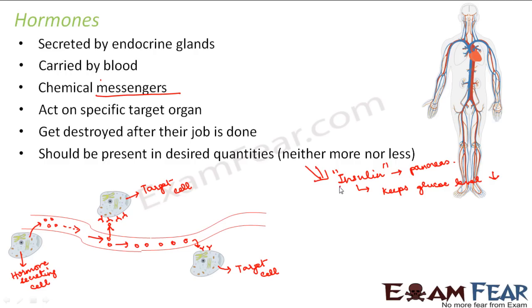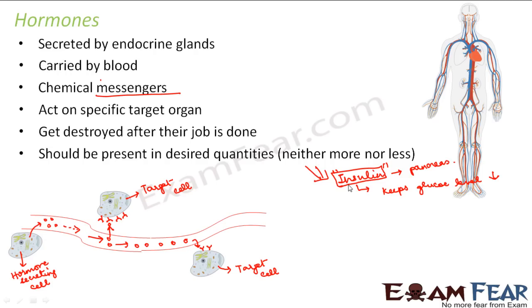Now just imagine a situation where this hormone insulin is present in a very high quantity. What will happen? If too much of insulin is present, all of that insulin will try to make the glucose level low. So the glucose level in the blood will reduce too much. Now if glucose level decreases to that extent, what will happen?